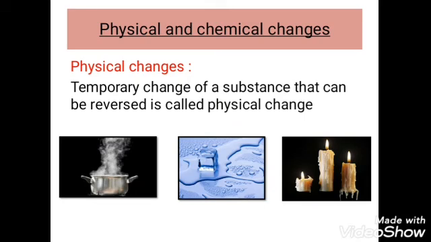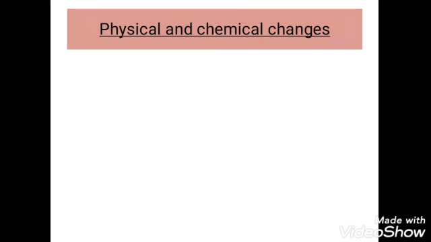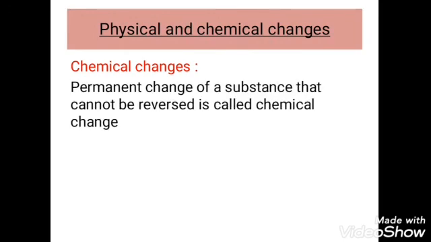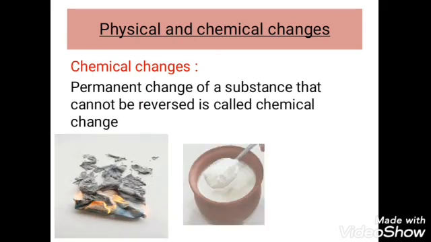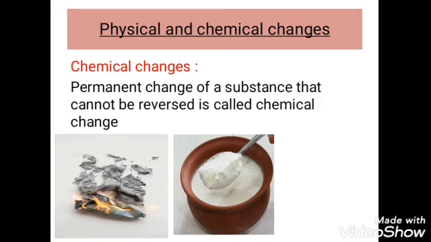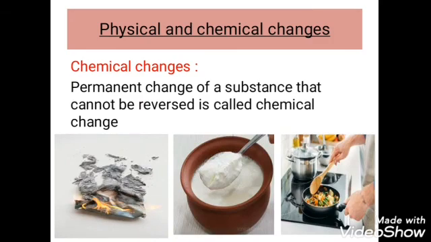Then what happens in the case of chemical change? Chemical changes are permanent changes of a substance that cannot be reversed, such as burning of paper, formation of curd from milk and cooking of food.